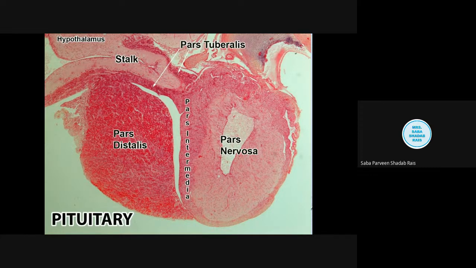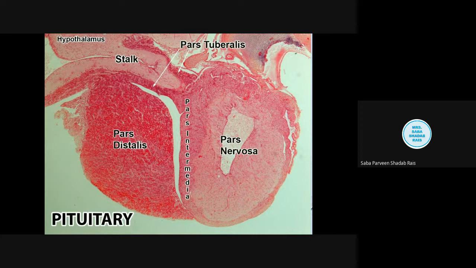Okay, and usually the cells are of basophil kind. Then we have talked about the pars tuberalis. The main thing we have learned in this is that it does not produce any hormone. Is that clear? And thereafter we discussed that it is having cords or clusters of chromophobic cells, and they have specialized polyhedral cells which have a centrally placed nucleus, and their cytoplasm contains fine granules. So this is all about the adenohypophysis, the most important part of the pituitary gland.